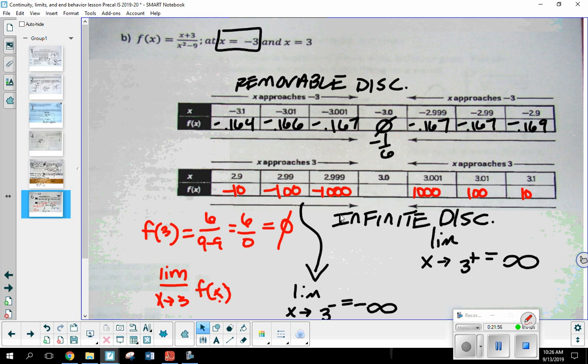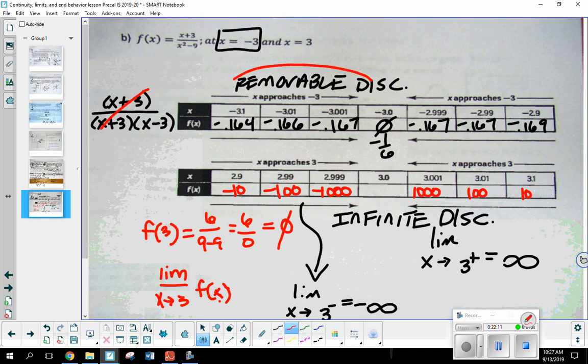If I go ahead and factor this, you see I have the x plus 3 over, how would I factor x squared minus 9? x plus 3, x minus 3. And you'll notice immediately, because the x plus 3's cancel, I have a what? Removable discontinuity at -3. But x minus 3 didn't cancel, so it has to be a what? It's got to be a vertical asymptote. Okay. So see, that's the point. We were still able to come to the same conclusions without looking at the function directly. We were using the continuity test.